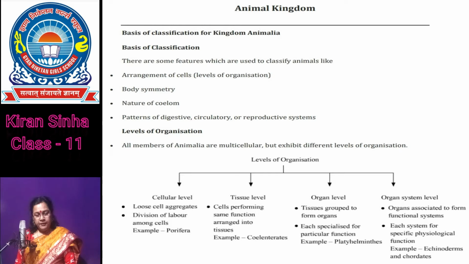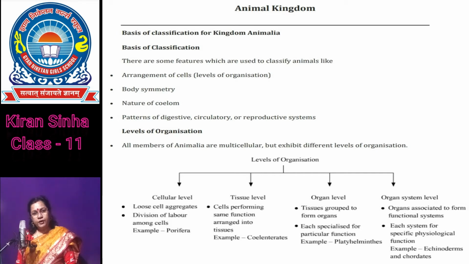These are levels of organization of cells, body symmetry, nature of coelom, body plan, pattern of development, segmentation of the body, and presence or absence of the notochord. Let us discuss one by one slowly.